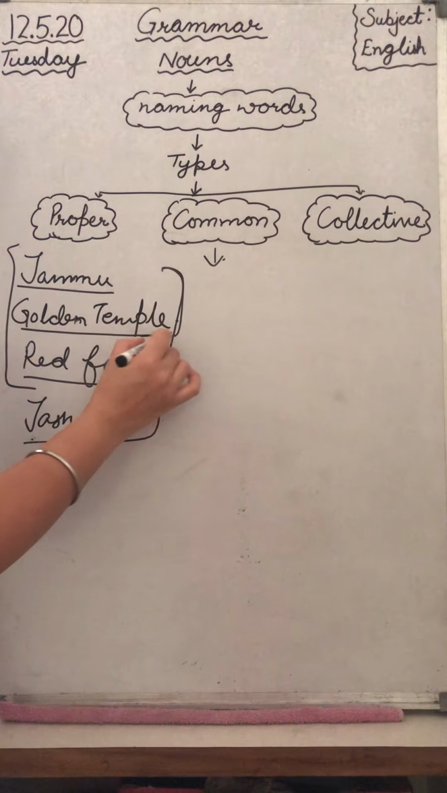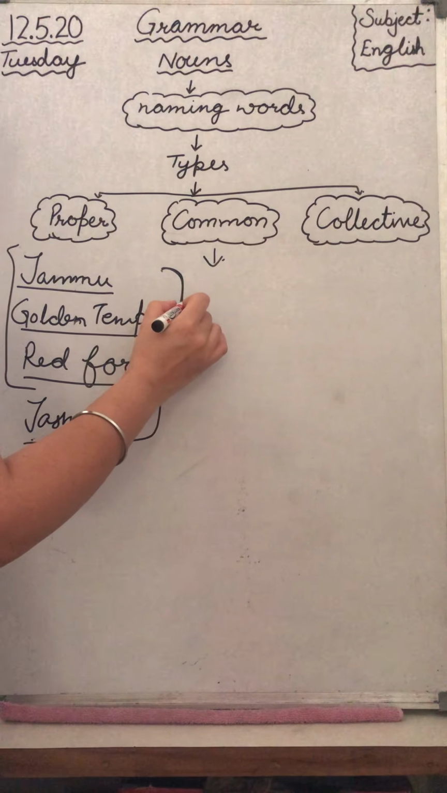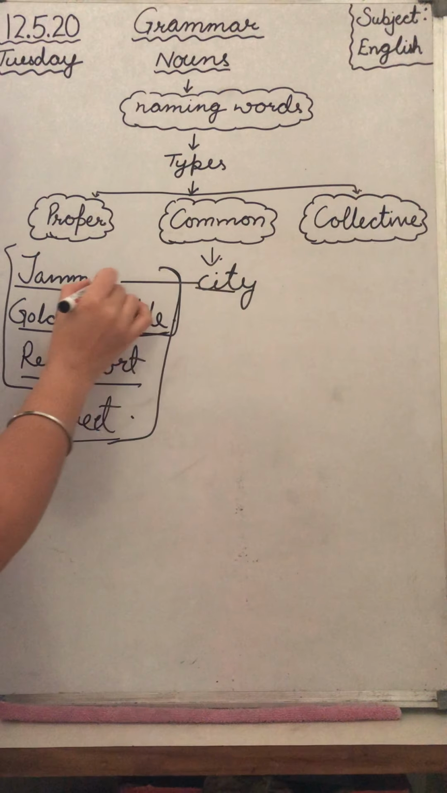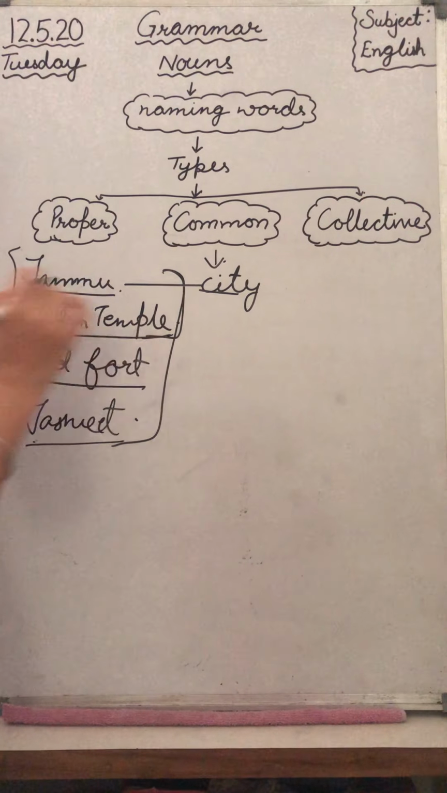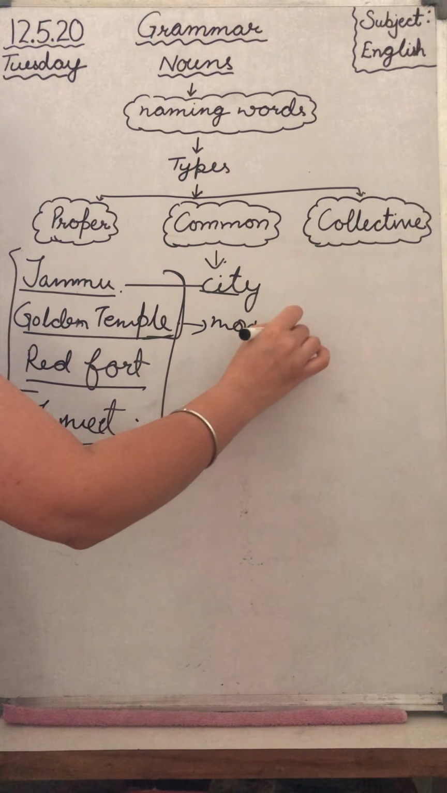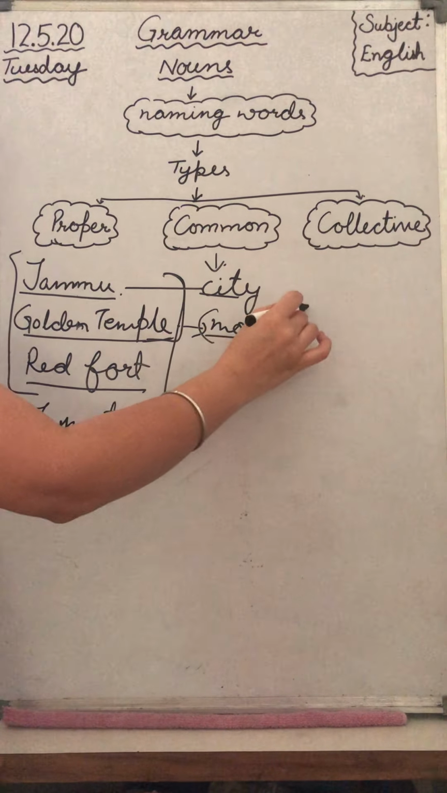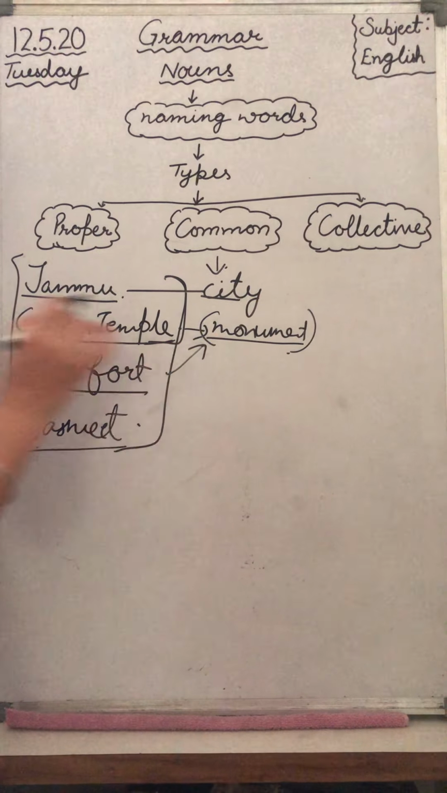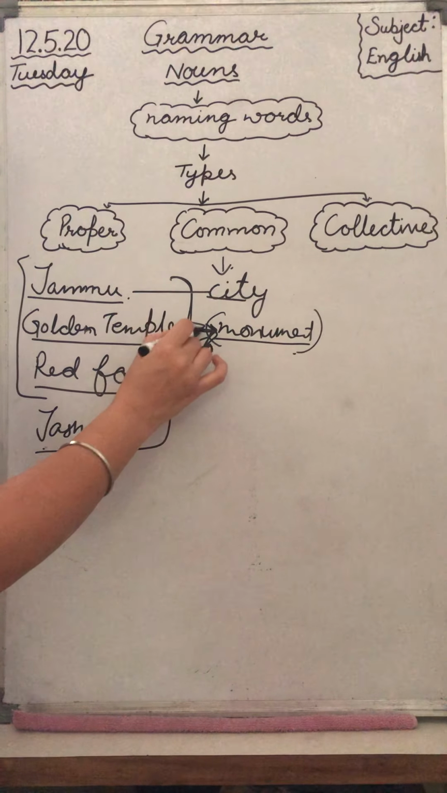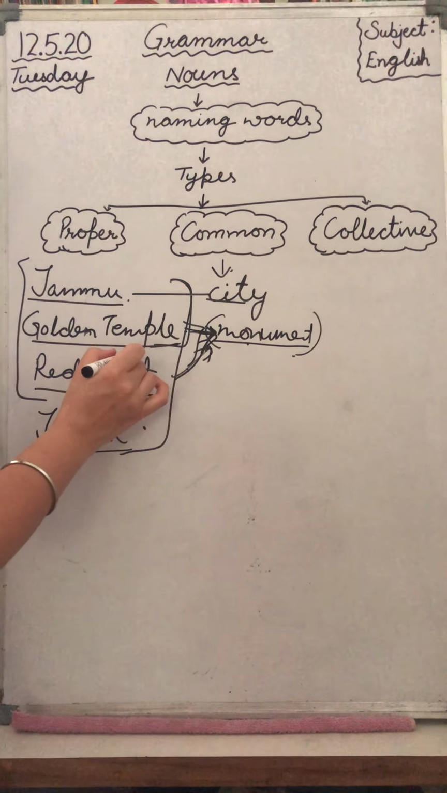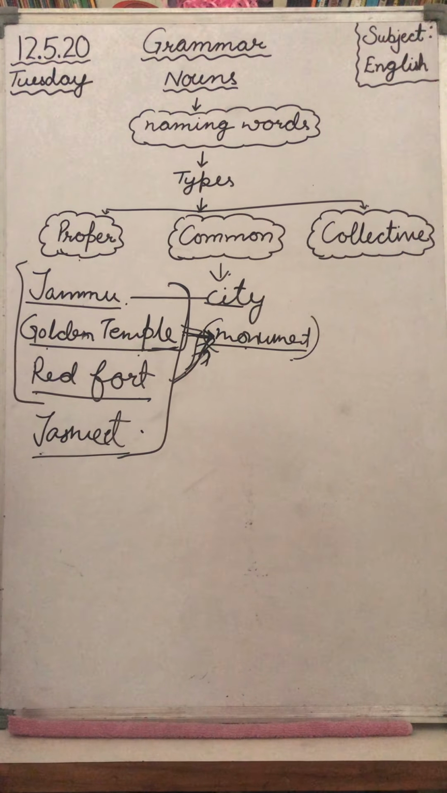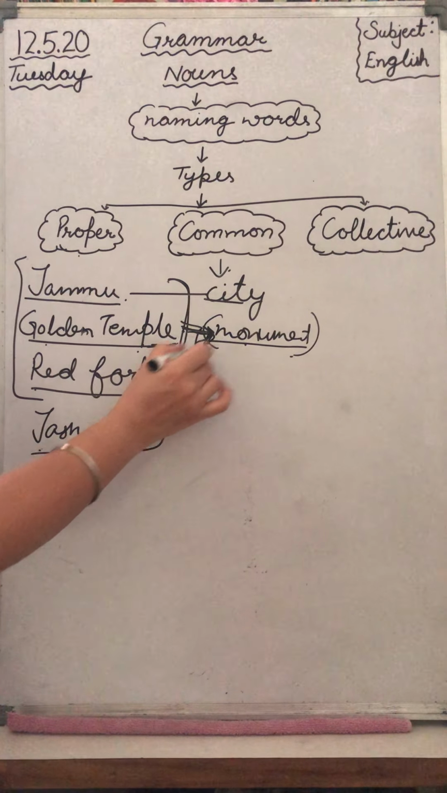Like if we take Jammu and Golden Temple, we will write it as city. Now city is its common name. Golden Temple, again monument or worship place, whatever you want to take it as, this is also known as monument. Now Red Fort again will be known as monument. So if you take common noun for these two, this is monument. But separately as a proper noun, what is their name? Golden Temple is something different, Red Fort is something different. But commonly what we call it as monument.